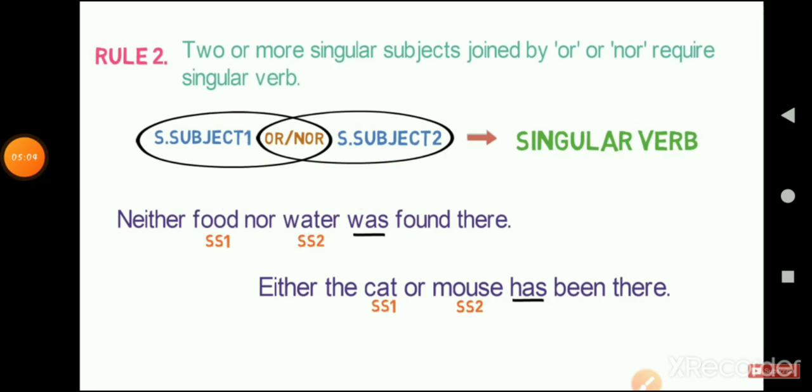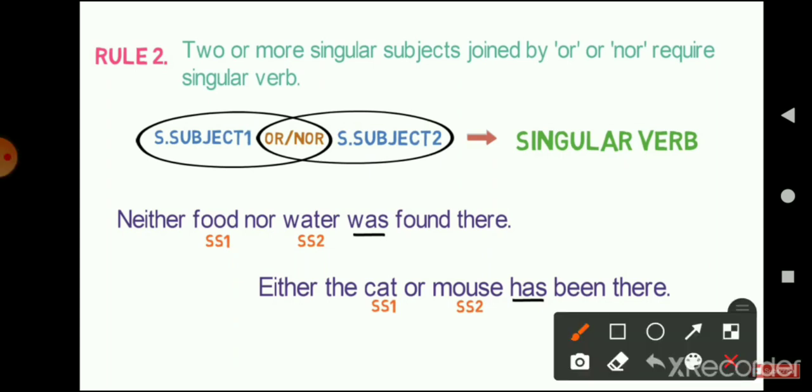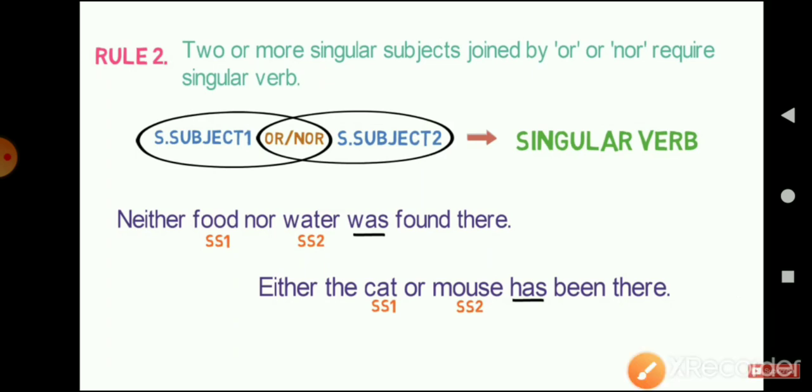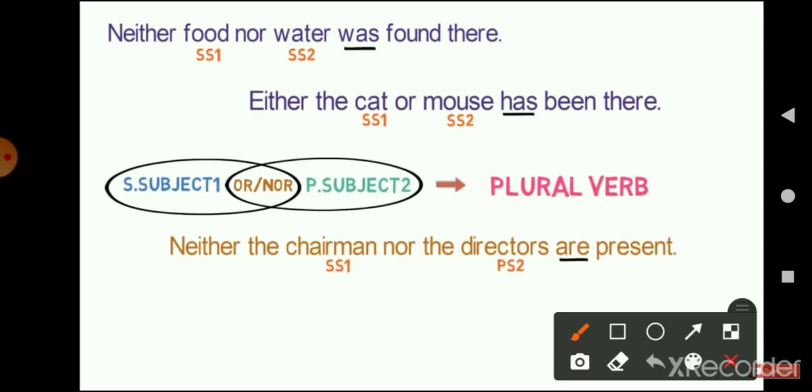Now children, this point was for a singular subject, both subjects that we have used in the sentence being singular. But what if one subject is singular and the other is plural? In that case, if the subject we use in singular form comes first and the other subject is plural, and both are joined with nor or or, then we use a plural verb. The verb agrees with the subject that is closer to it.